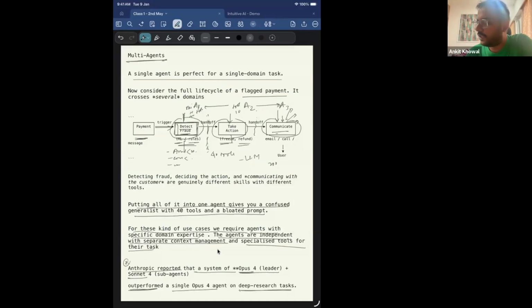In the multi-agent workflow, they took a leader model, which is Opus 4, and some sub-agents, and they did this deep research. And they also took a single agent, which was Opus 4, and did some deep research analysis, right? So the multi-agent framework outperformed the single agent framework. That is the power of multi-agents. But there are certain places where we should be really careful. Only for complex tasks should we use multi-agents. If the task is simple enough, or a single domain is involved, you should use a single agent, right?